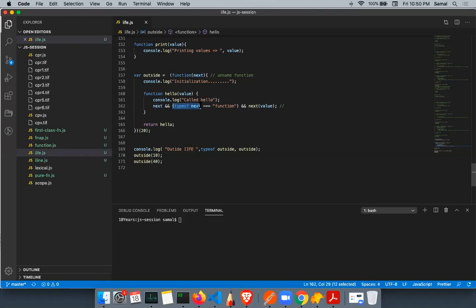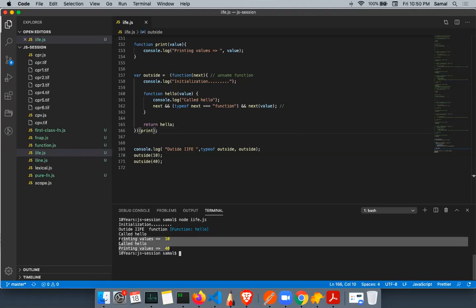Now type of next is number, and number triple equals function is false. Anything false is false, so it will not execute this. The moment I change this to a print, if I run this, you will see called hello and then printed 10, then called hello and printed 40. Okay? I hope this is clear, right?